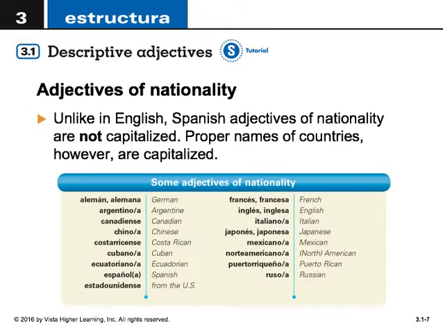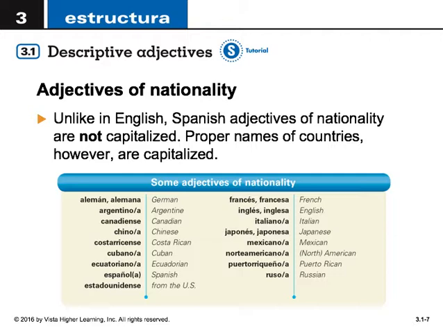There are also many adjectives of nationality. Unlike English, Spanish adjectives of nationality are not capitalized. And you'll notice they also have concordancia, depending on the person that they're describing. Do know the proper names of countries are capitalized in Spanish. Here are some adjectives of nationality.